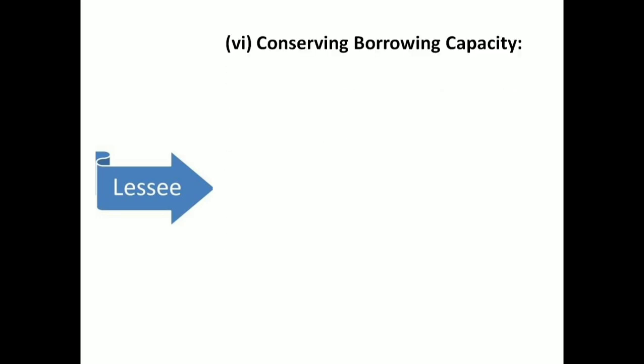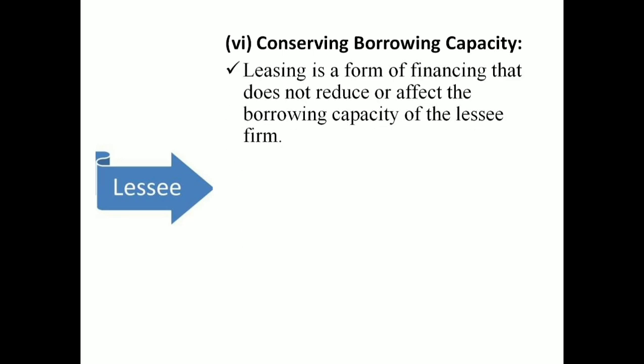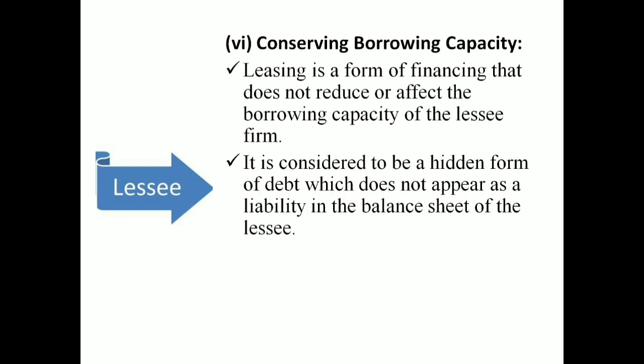Then let us see the situation of the borrowing capacity. Normally, if you are taking the goods on lease, your borrowing capacity will not reduce, because you are taking the goods on lease only.